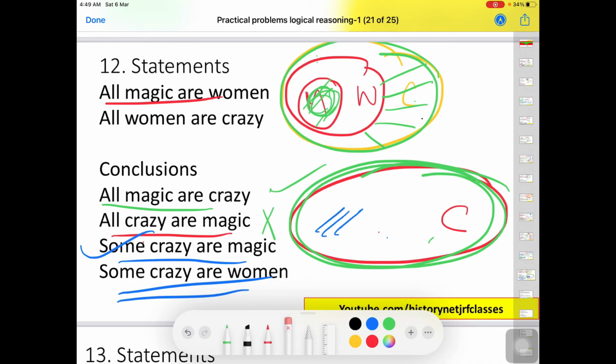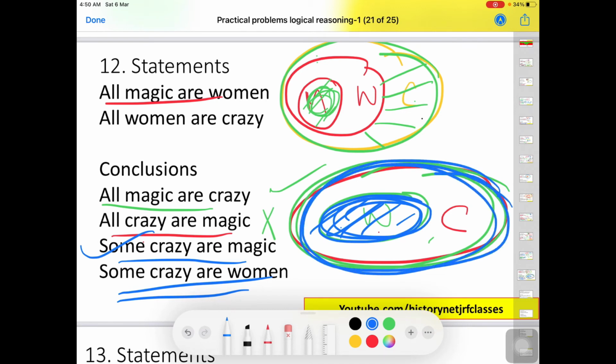Let me rub this portion, and this is W, inside C. It is saying that some crazy, so a small portion of crazy is women. This is bigger crazy, and this small one is inside C. So some portion of C is taken by this women. So this is also true.